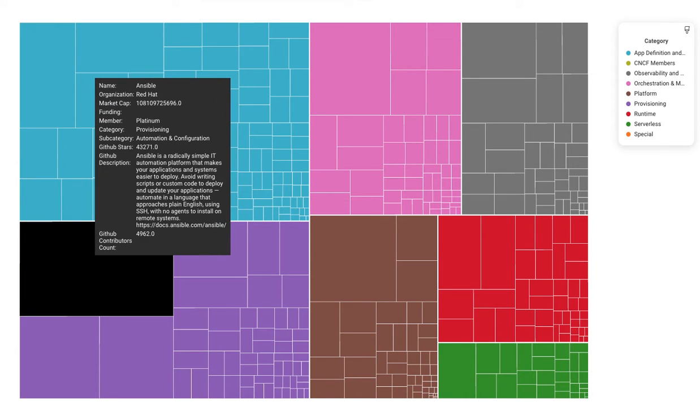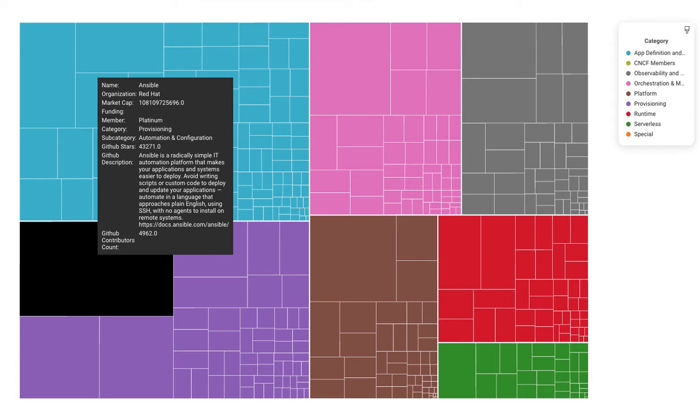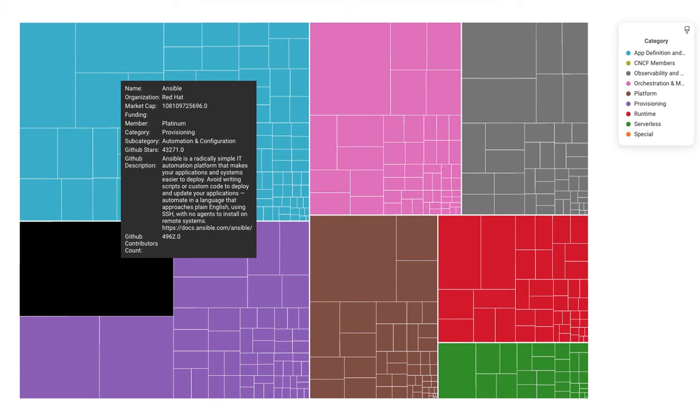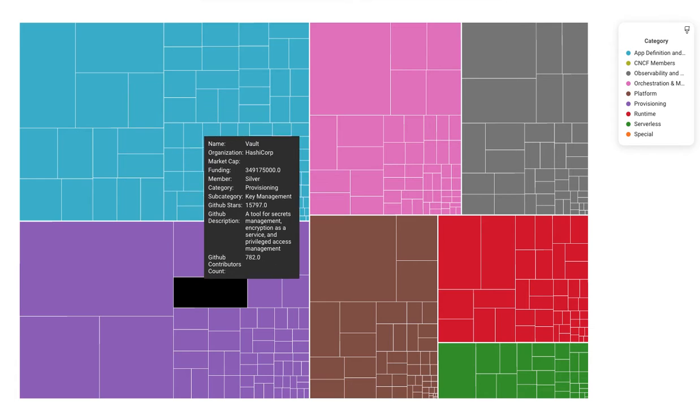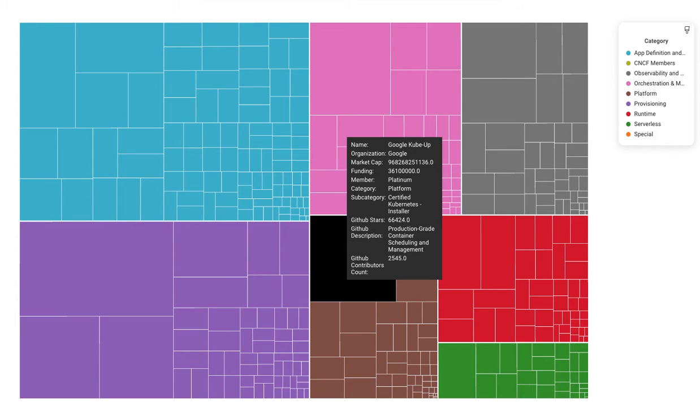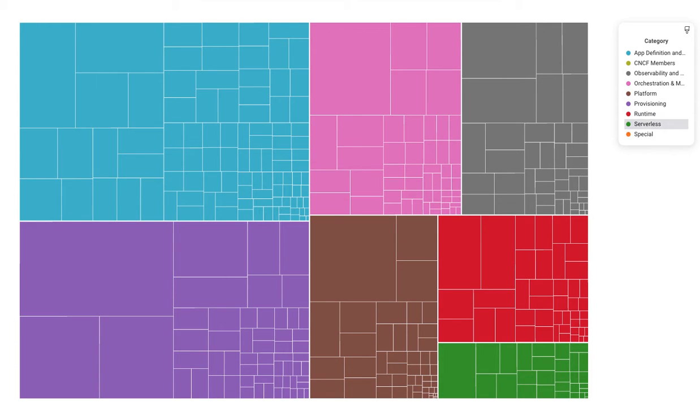We see here Ansible with 4,962. So this is a rough overview. We see the color coding for the individual categories to the right. And based on that, we can explore this universe a little bit further.